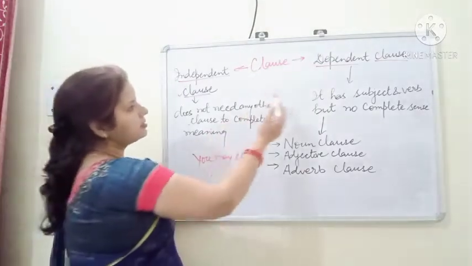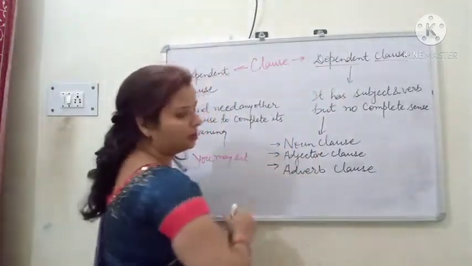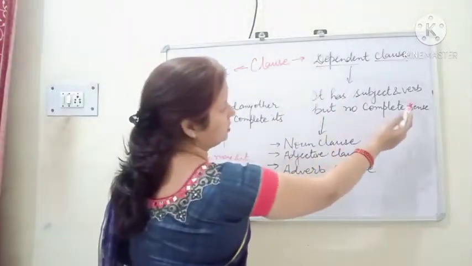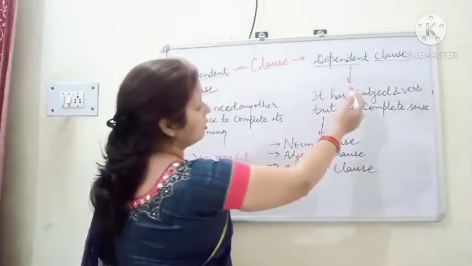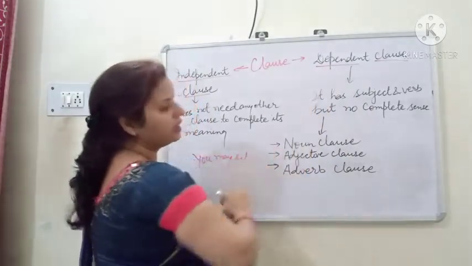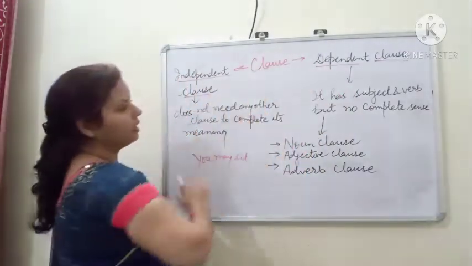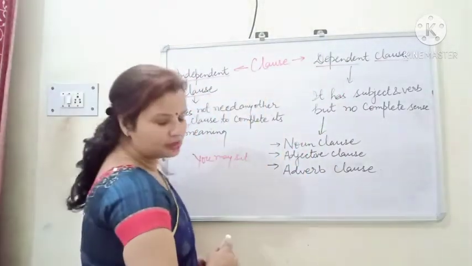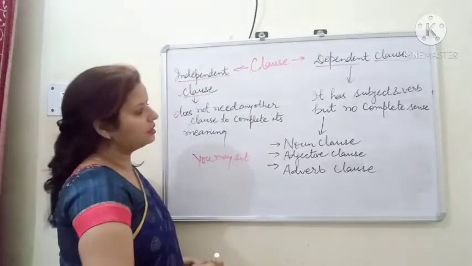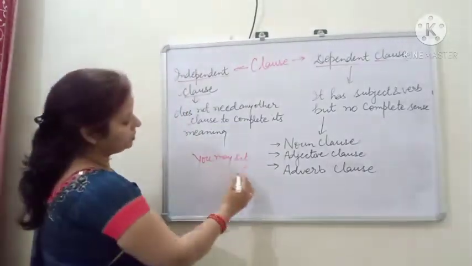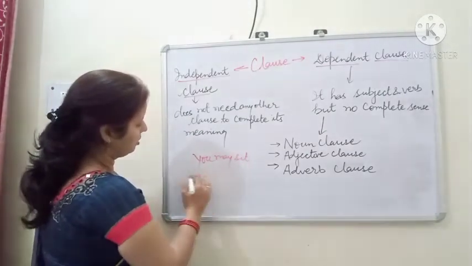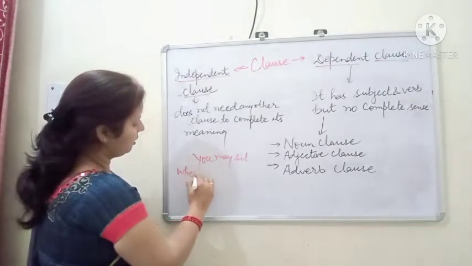And second is the dependent clause. A dependent clause has a subject and verb but no complete sense. As is clear from the word, it is dependent upon the independent clause. It needs some other words to complete its meaning. For example, you may sit wherever you like.